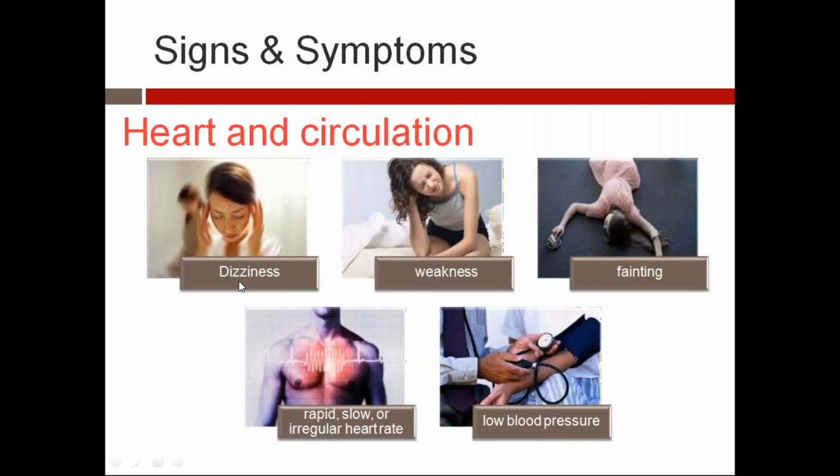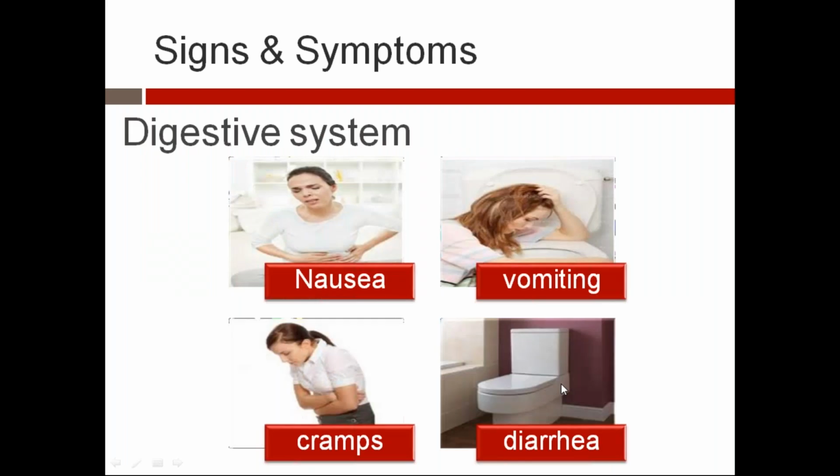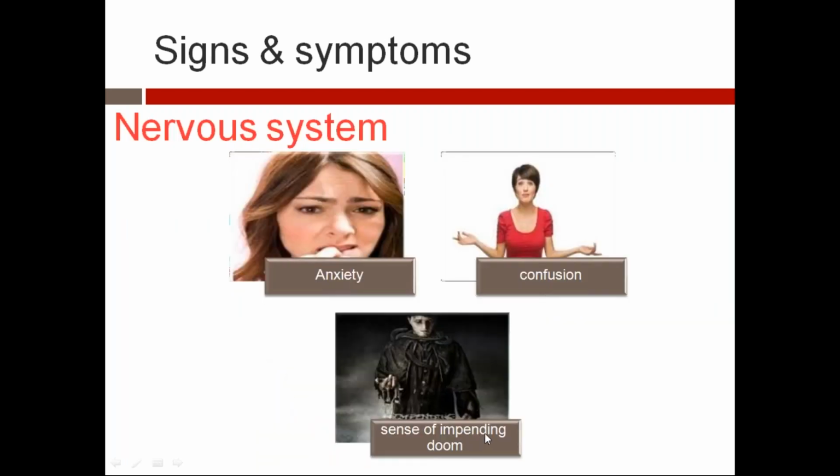Heart and circulation: dizziness, weakness, fainting, rapid, slow or irregular heart rate, low blood pressure. Digestive system: abdominal pain, nausea, vomiting, cramps, diarrhea. Nervous system: anxiety, confusion, sense of impending doom can occur.